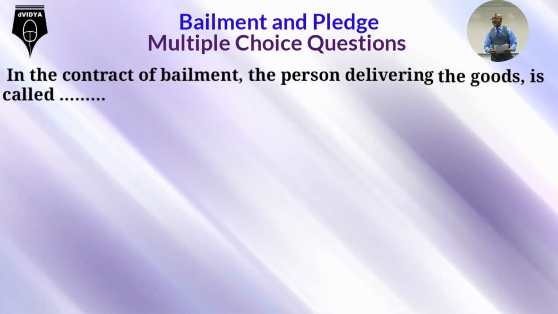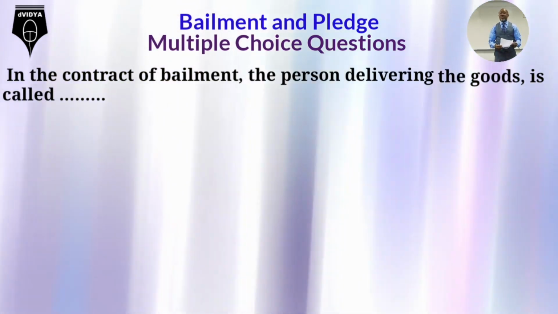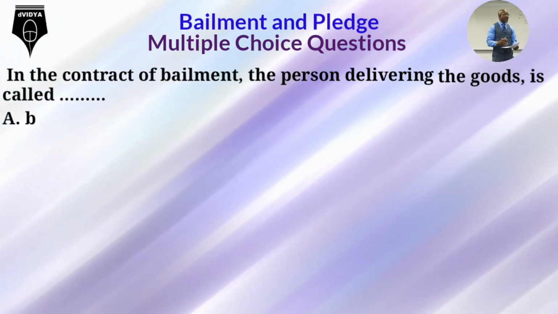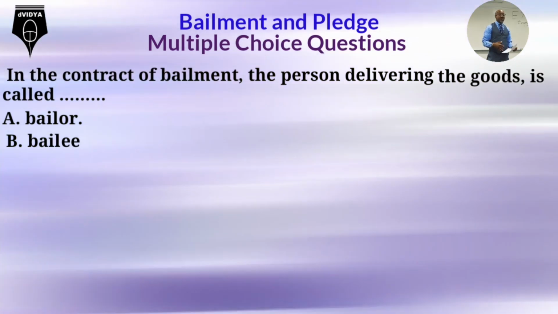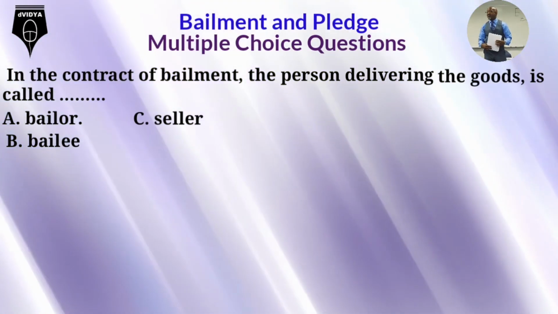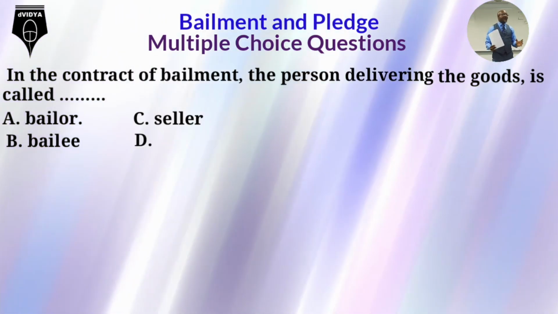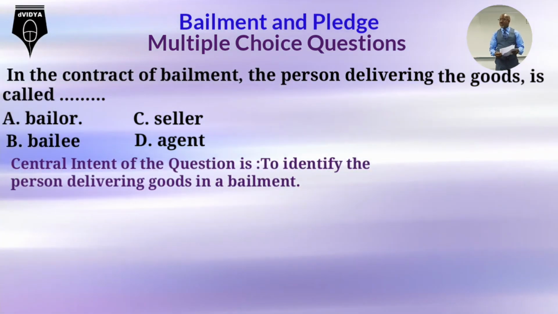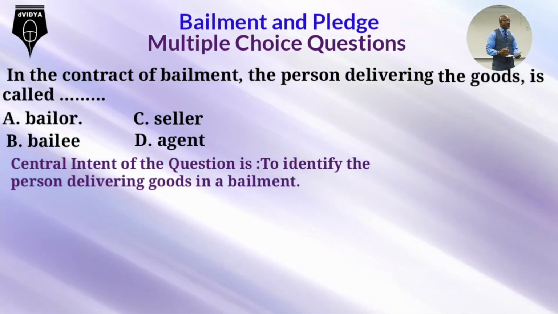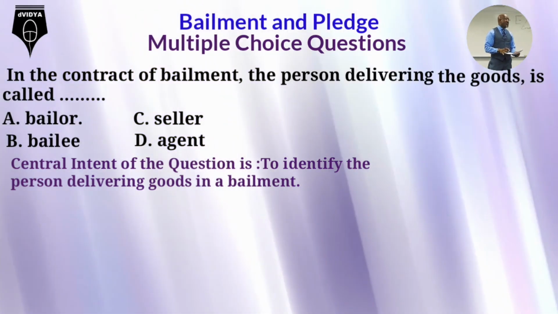In the contract of bailment, the person delivering the goods is called dash. Option A. Bailor. Option B. Bailee. Option C. Seller. Option D. Agent. Central intent of the question is to identify the person delivering goods in a bailment.